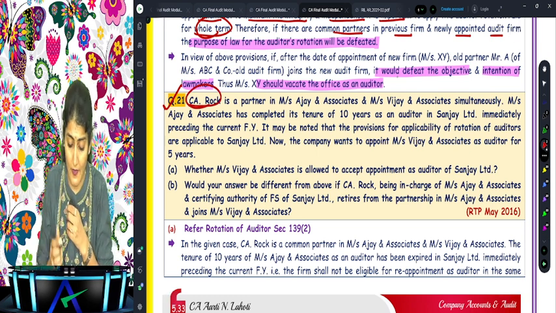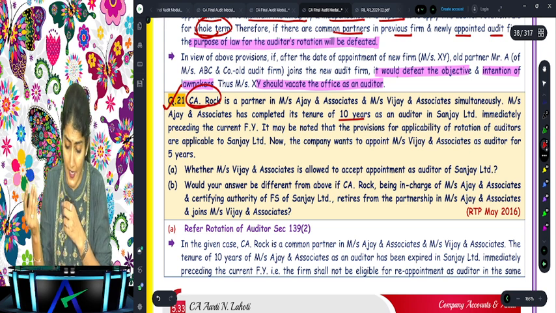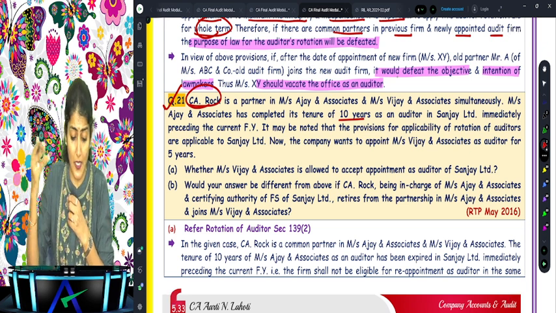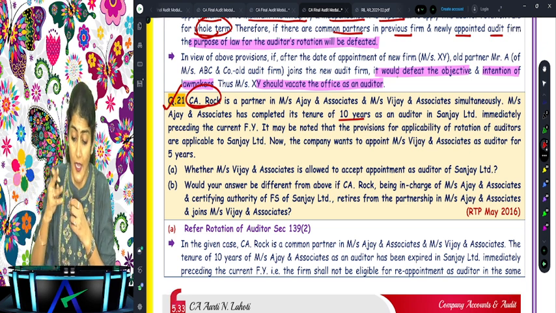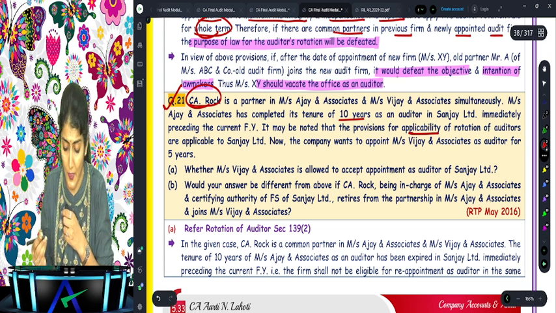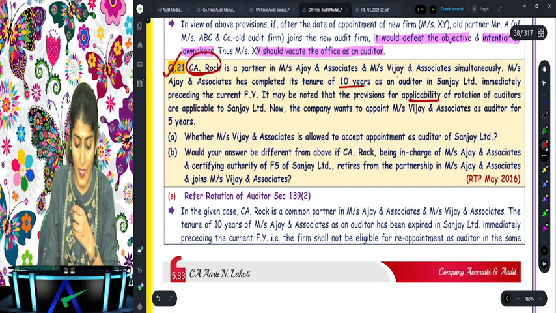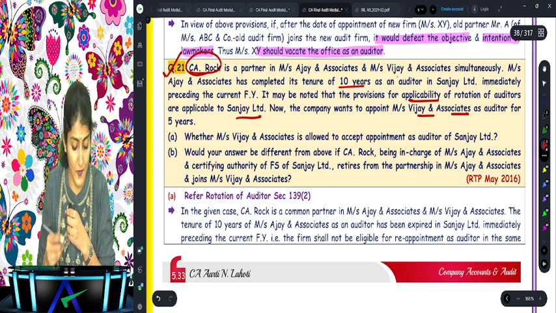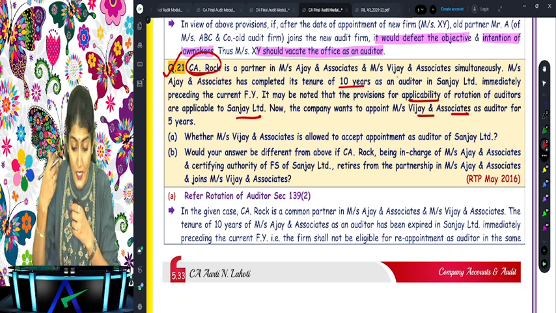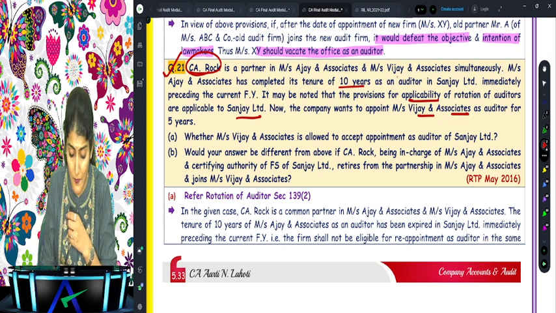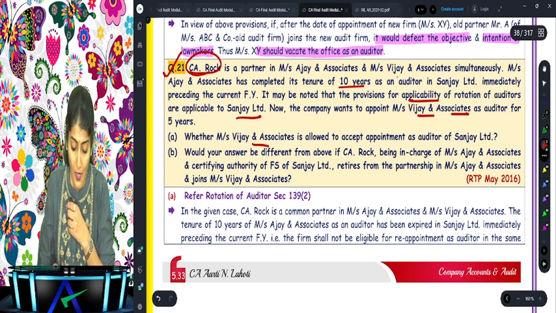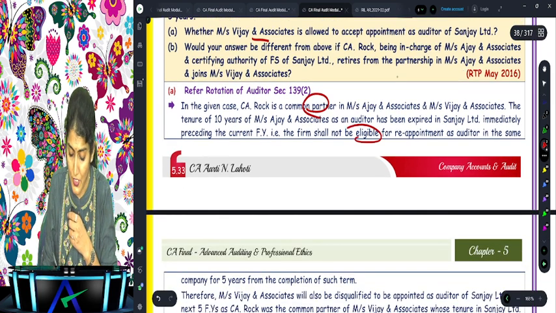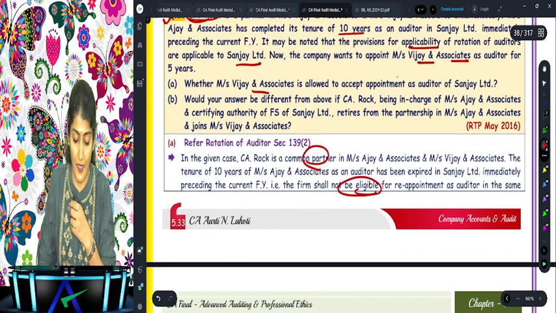Ajay and Associates has completed its tenure of 10 years as an auditor in Sanjay Limited immediately preceding the current year. It may be noted that the provisions for applicability of rotation are applicable to Sanjay Limited. Now the company wants to appoint Vijay and Associates as an auditor. Whether Vijay and Associates is allowed to accept the appointment as an auditor? No. Why? Because it is a common partner, shall not be eligible for reappointment as an auditor.